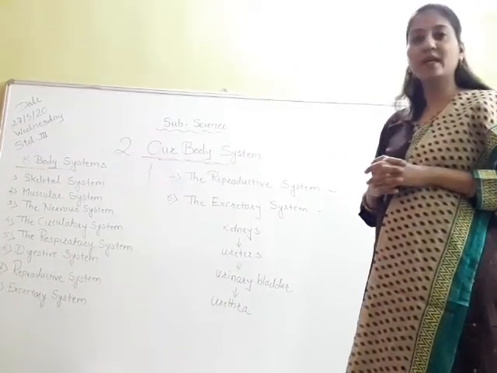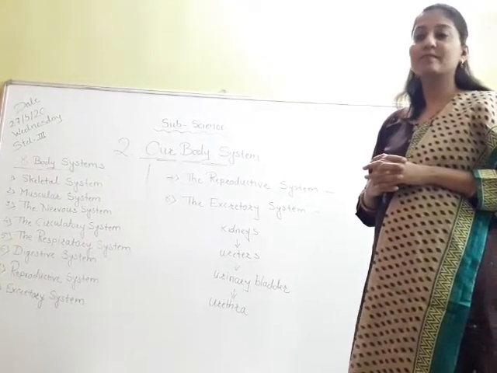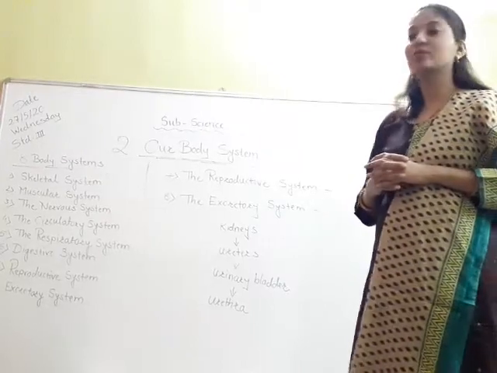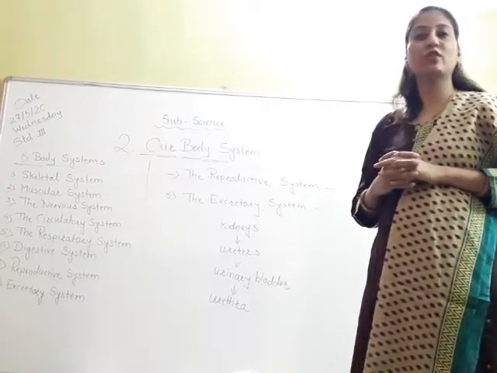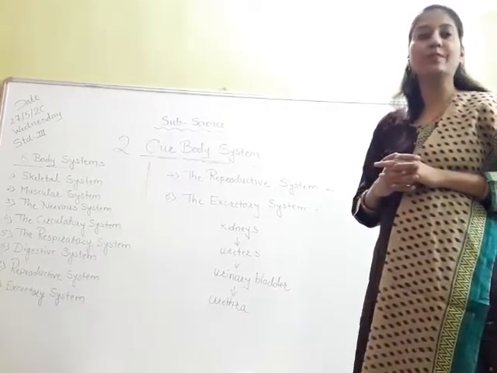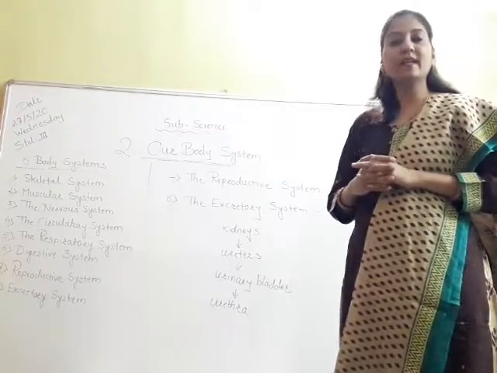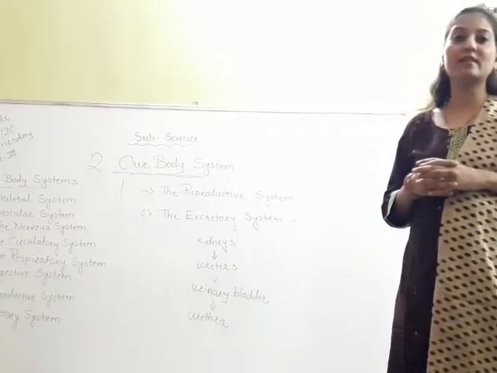So here I would like to stop, and you have to solve exercise number 2, questions and answers, by yourself, and soon I am going to provide you the answers.